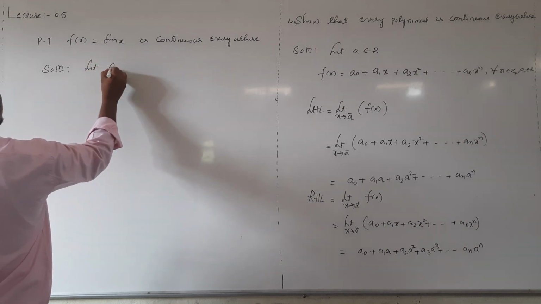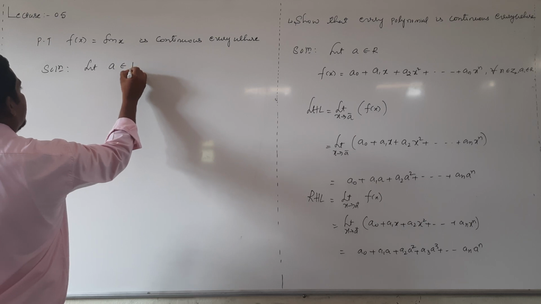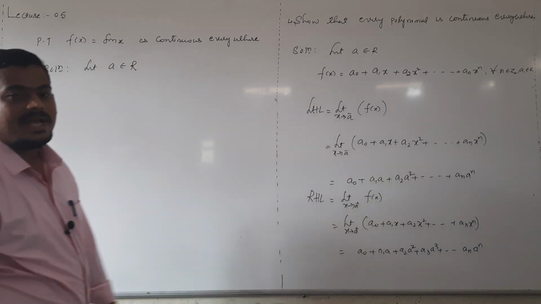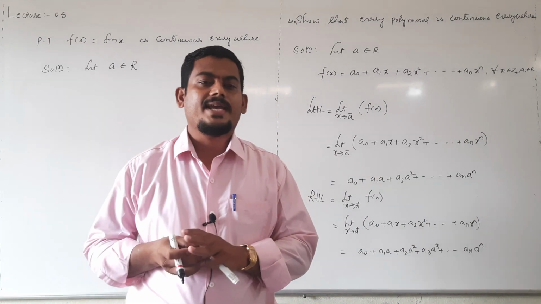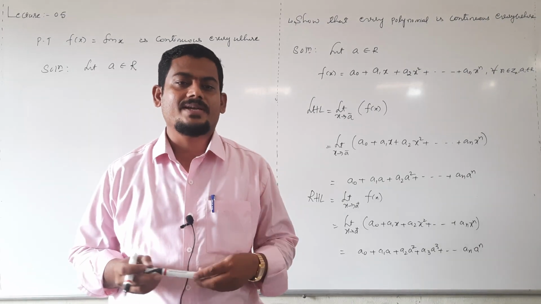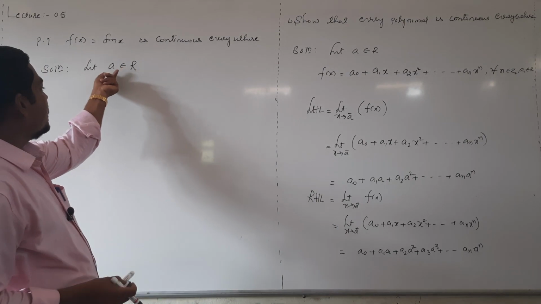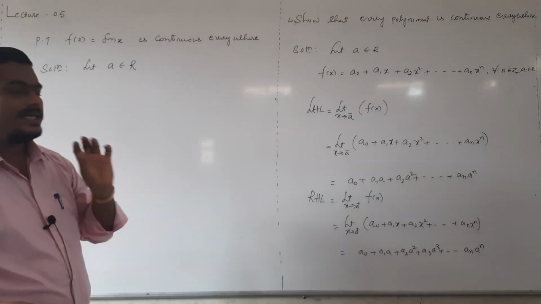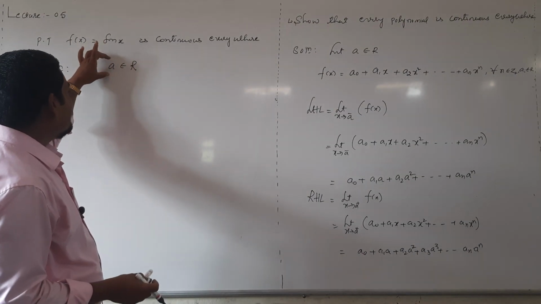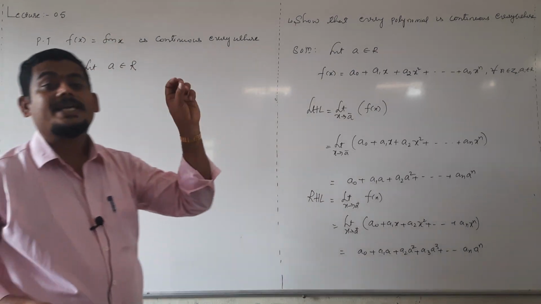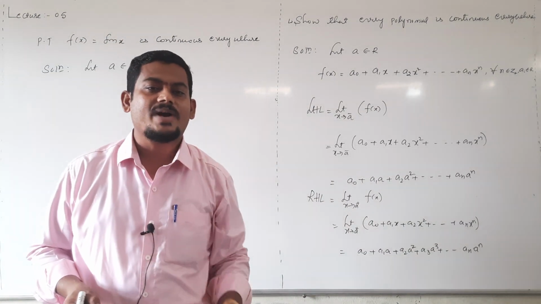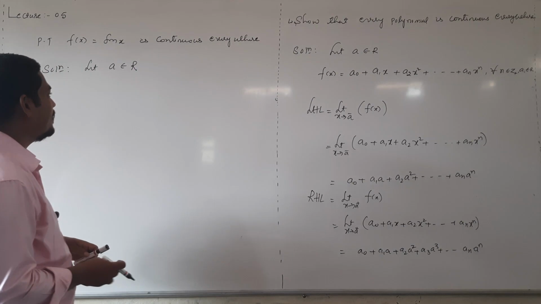Let us take a be any point in its domain, small a or any one of the point. You can take either c or x or any. I will take a, or you can take c. Small a be any point in its domain. Already we know that domain of sin x is all real numbers.